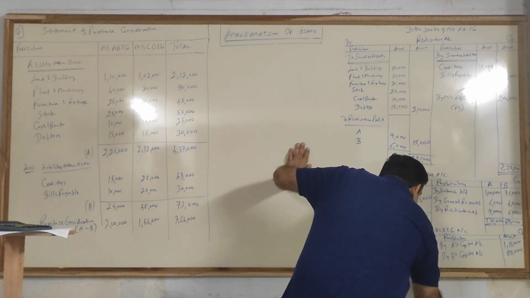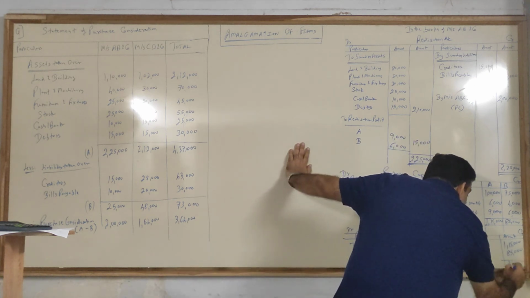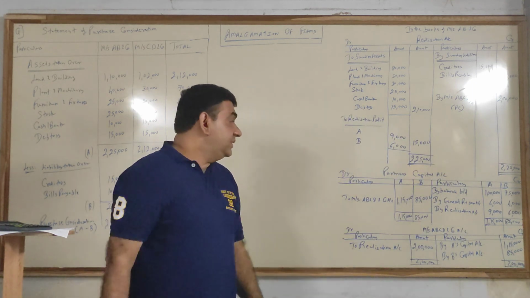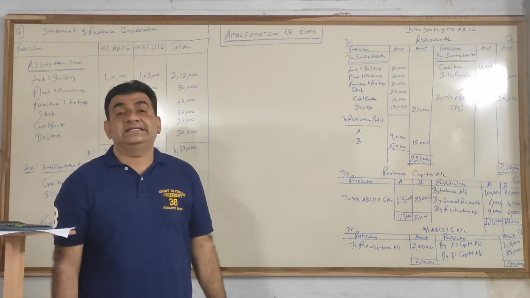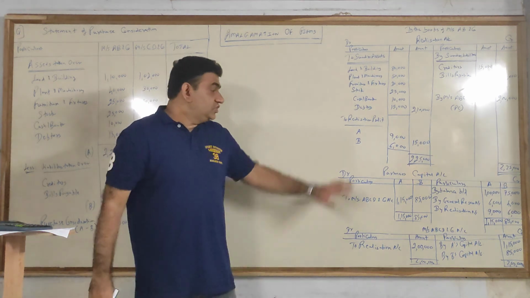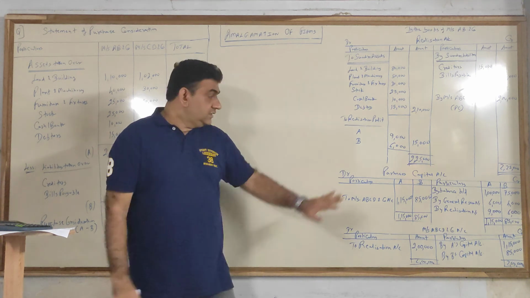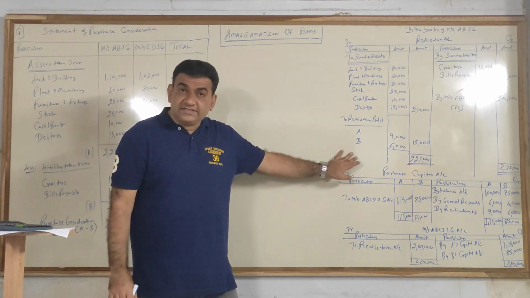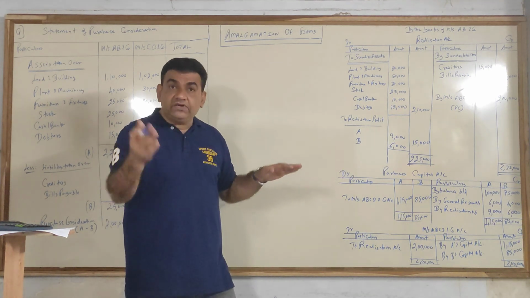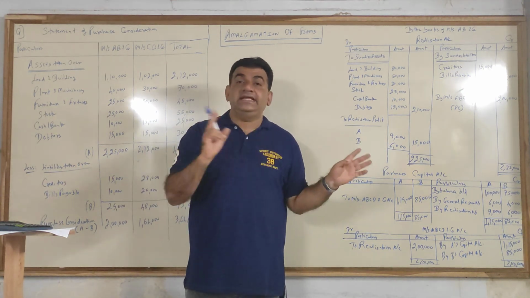Debit side total, look, 2 lakhs; credit side total, look, 2 lakhs. Debit side 2 lakhs, credit side 2 lakhs. Clear guys? So this is the way you will close the books of the old firm. Don't worry, again I'll revise this with you all, and in the next video I'm continuing the same thing, which is connected with CD and company.